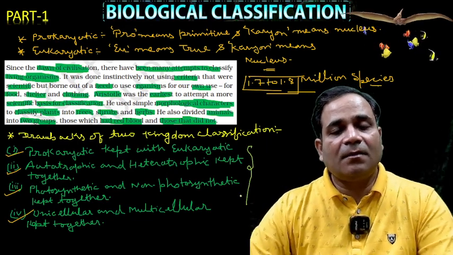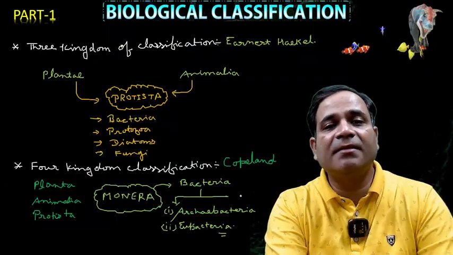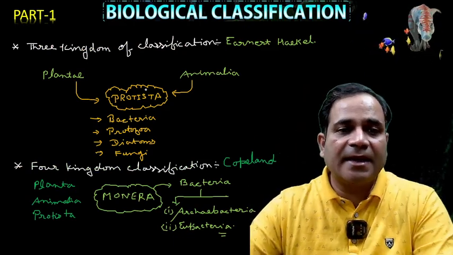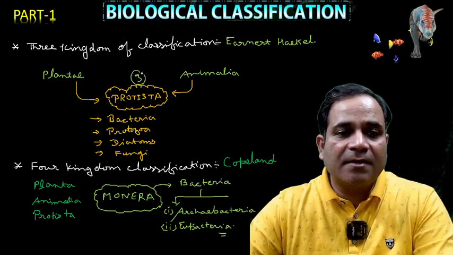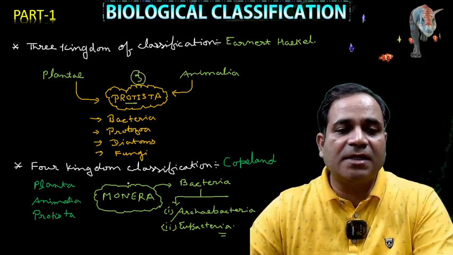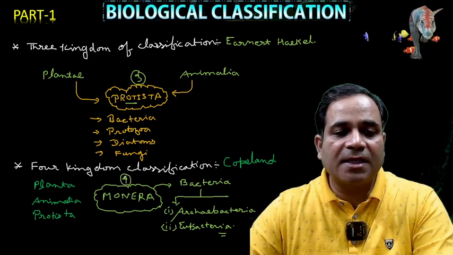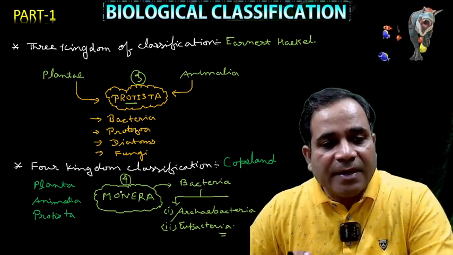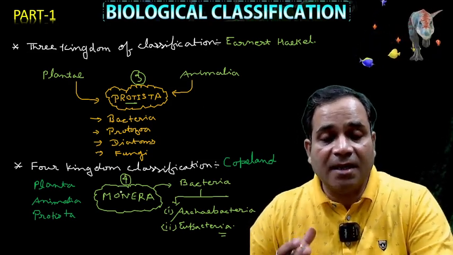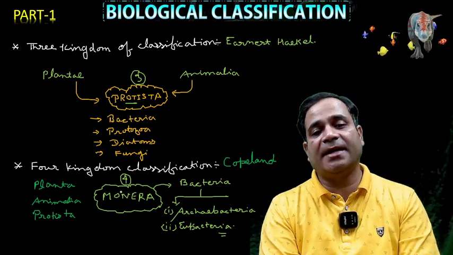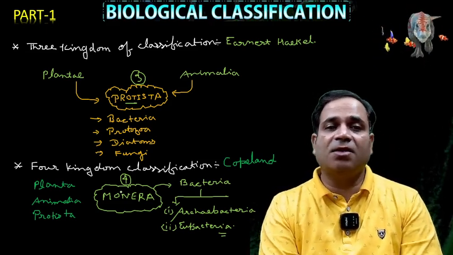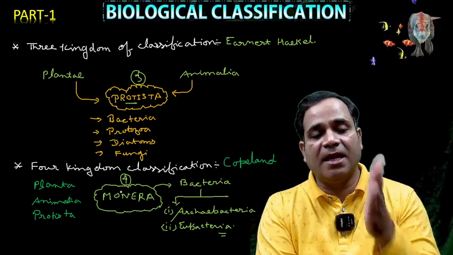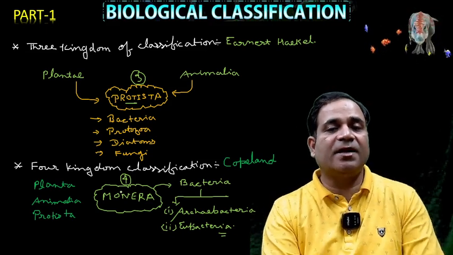After that, the three kingdom classification was given by the scientist Ernest Haeckel. This is the third kingdom of classification, kingdom Protista. And now the fourth kingdom classification, kingdom Monera. What do we add? Bacteria. We give bacteria a proper place because a proper place was not given in the third kingdom as well as the two kingdom classifications. So that's why here we give a proper classification, that is kingdom Monera.